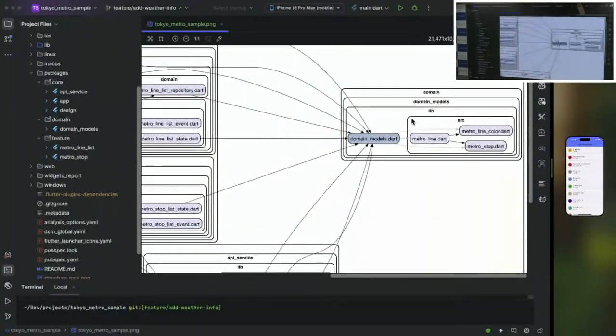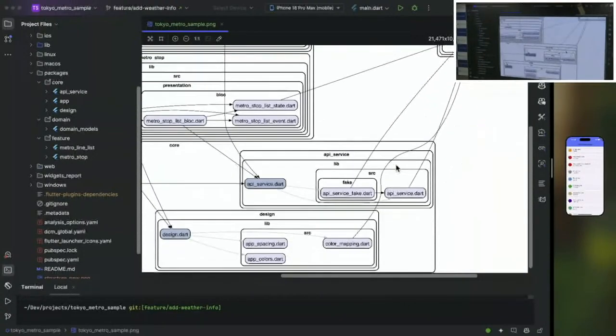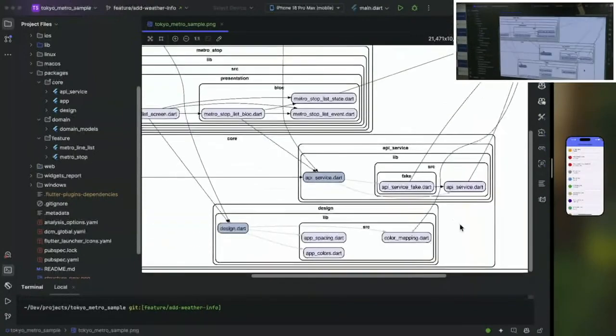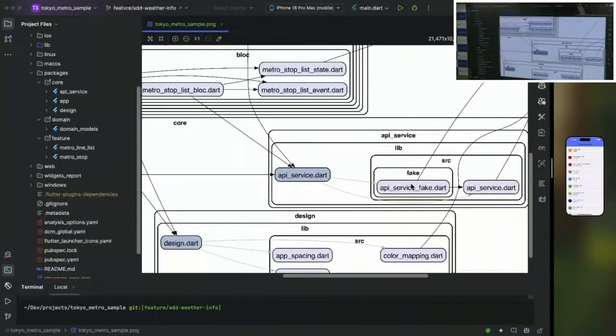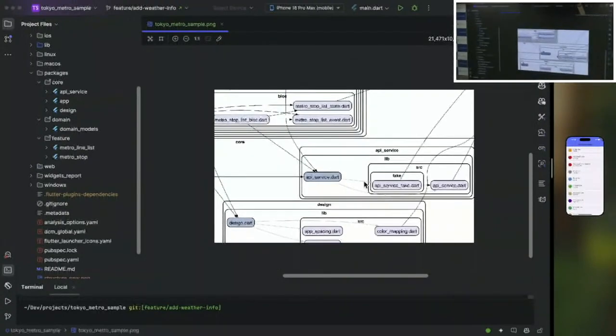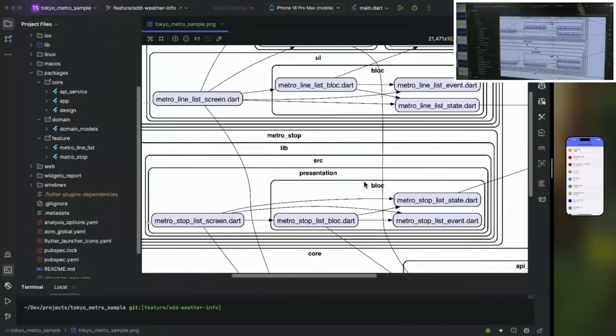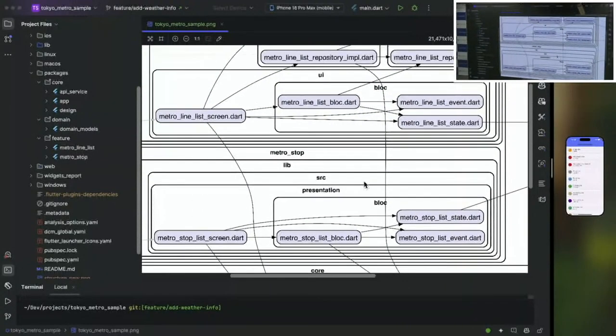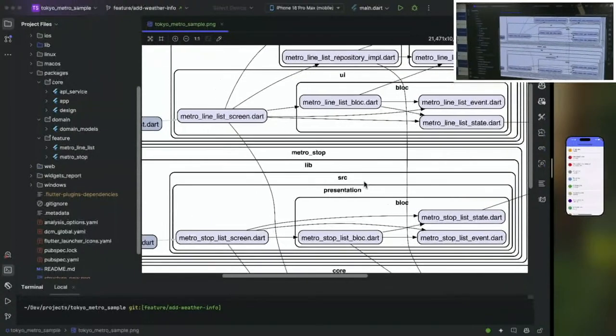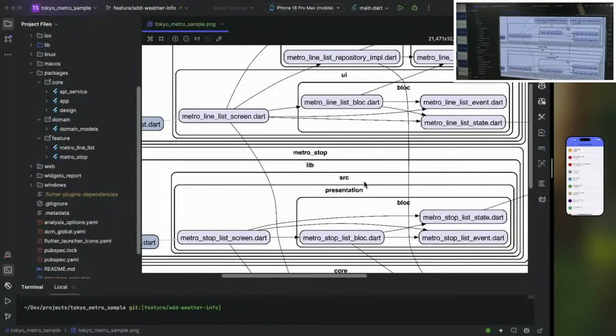And then we see that there is a domain model, which contains entities like metro line, metro stop, and metro line colors. And then we have the API service that I mentioned, which is also providing a fake implementation. Before we move on to the next slide, I just want to highlight that both of these features, even if it's really a basic application, are using a bloc implementation. So this will be the state management, and in a code snippet we will see how I was able to manage the implementation very well.